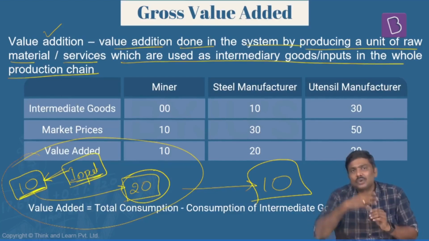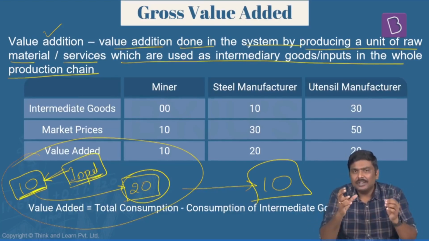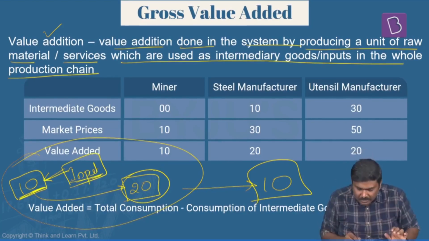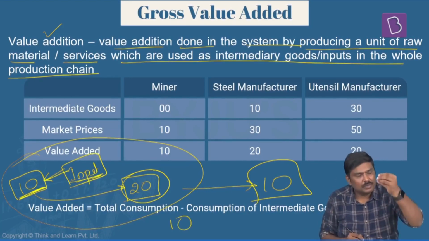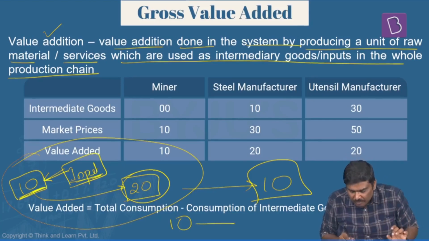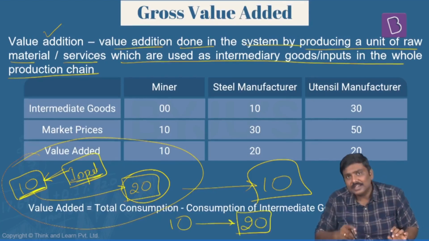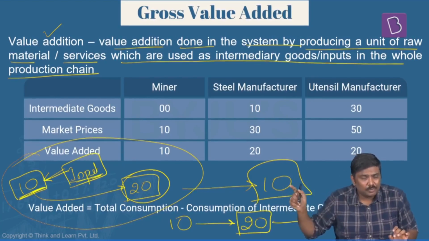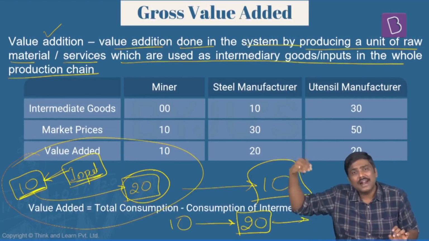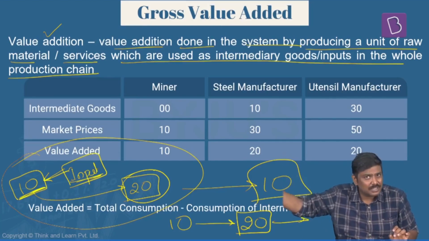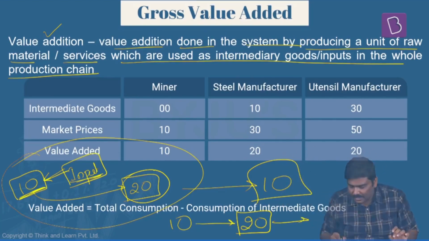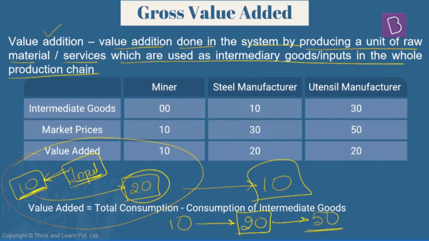Let's continue the same. You have supplied raw material to me. I will create a product, right? The raw material cost is 10. So you have supplied raw material worth 10 rupees to me. I've produced a good and I will sell this at 20 rupees to my friend. Now he will purchase that at 20 rupees and he will also add certain value. He will manufacture some other product and sell it in the market at 50 rupees. So how much is the total value addition?